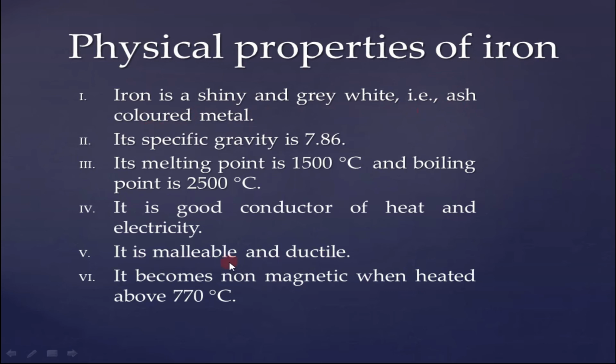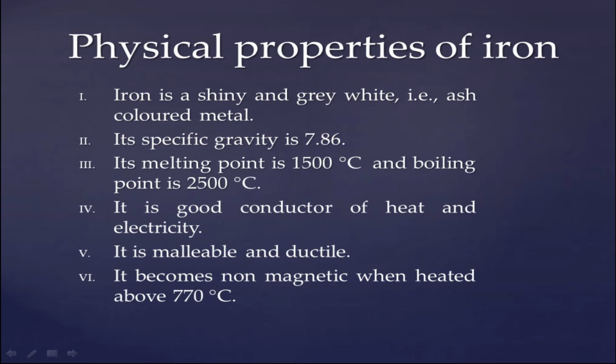Next, its specific gravity is 7.86. Remember its specific gravity is 7.86. Third point: its melting point is 1500 degrees Celsius and boiling point is 2500 degrees Celsius. Similarly, it is a good conductor of heat and electricity.